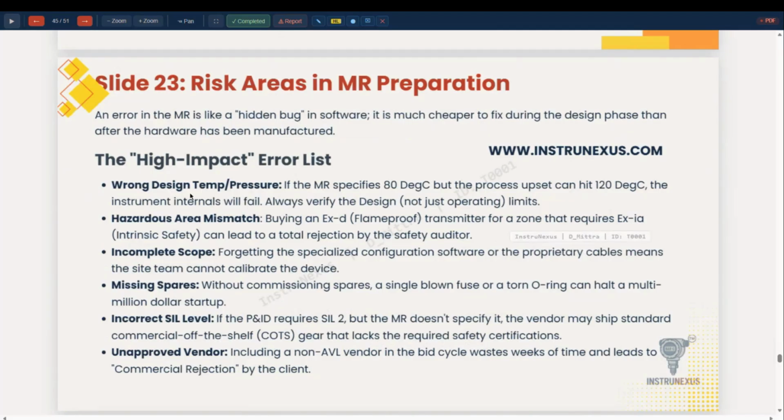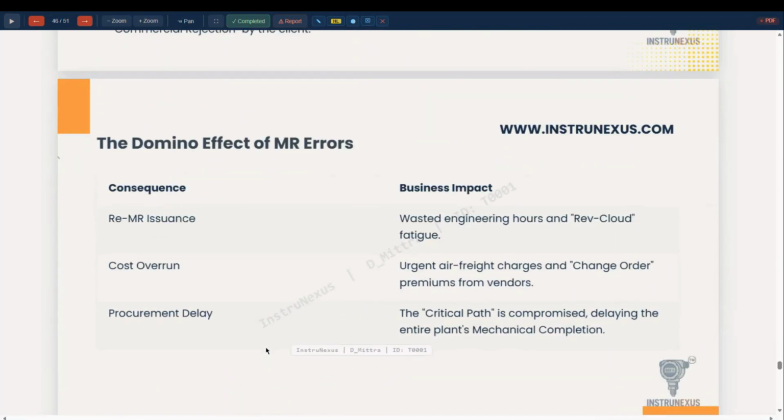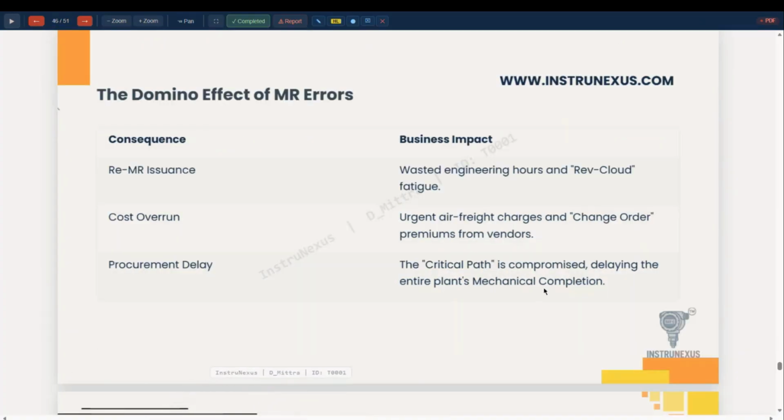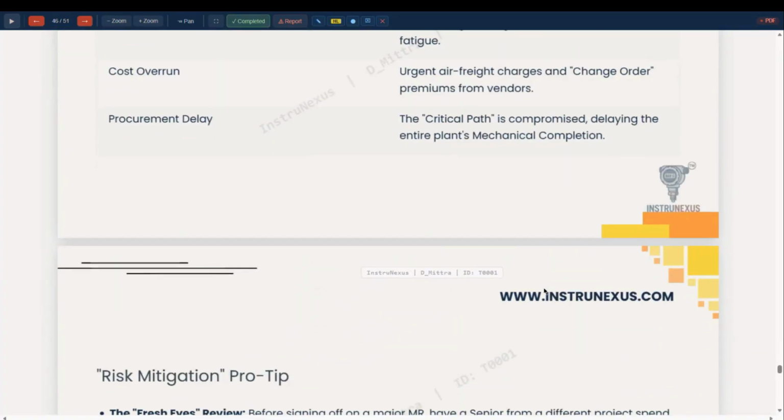So risk area, wrong design temperature pressure, wrong hazardous area classification, incomplete scope, missing spares, incorrect seal level, unapproved vendor list. All this may affect. Domino effect will be reissue MR, waste of engineering hours, cost overrun, urgent air freight charges, change order, premium from vendor, and procurement delays, critical path is compromised, delaying the entire plant mechanical completion.